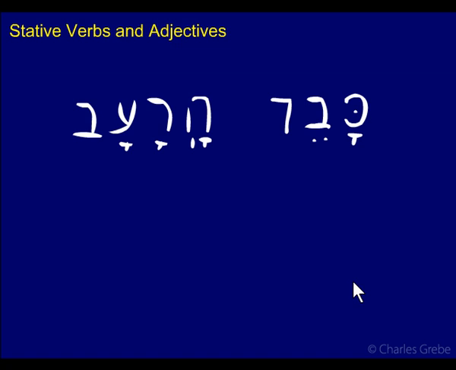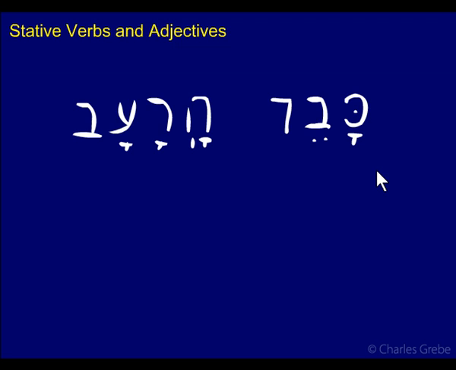So if you go back to the example I had here, kaved hara'av, what is this? Is this a perfect? The famine, this being the subject, was heavy. Okay, could be 3ms perfect. Could be a participle. The famine was heavy, where this participle would take its tense from whatever verb came before it. Maybe the famine will be heavy, perhaps, or the famine is heavy. Generally it would have more of a continuous sense to it, because participles do that. But you would only know from context.